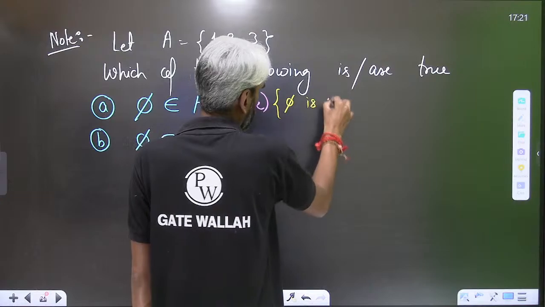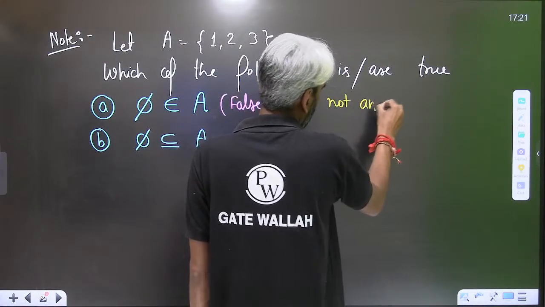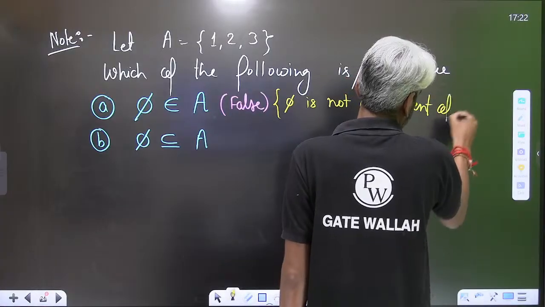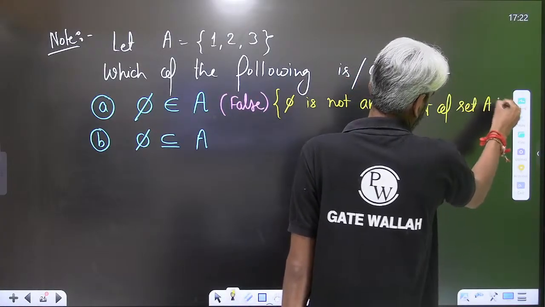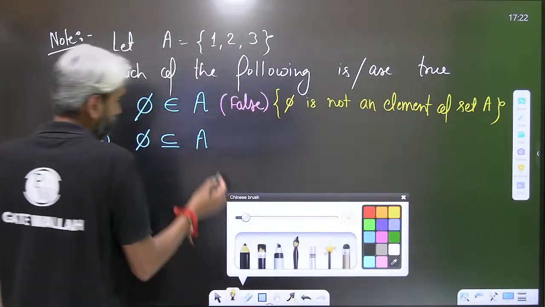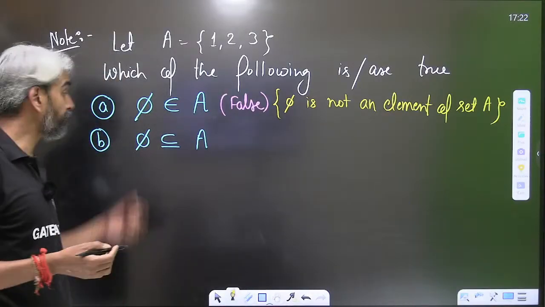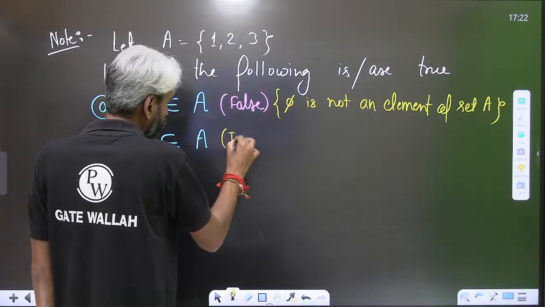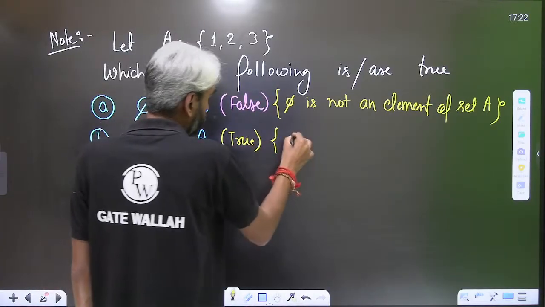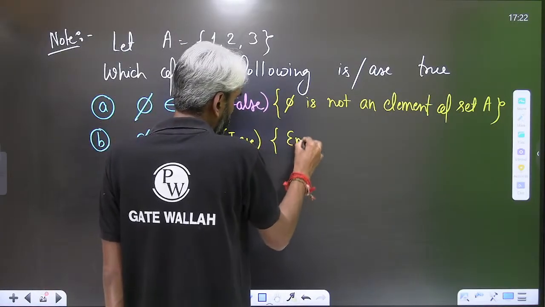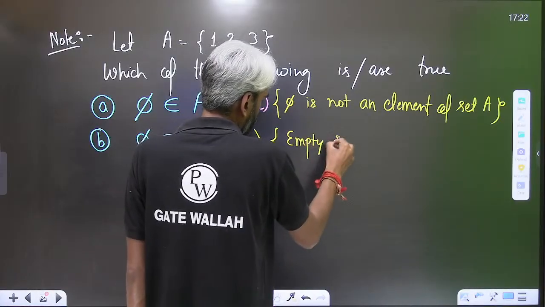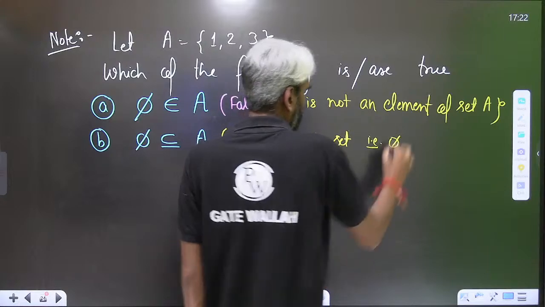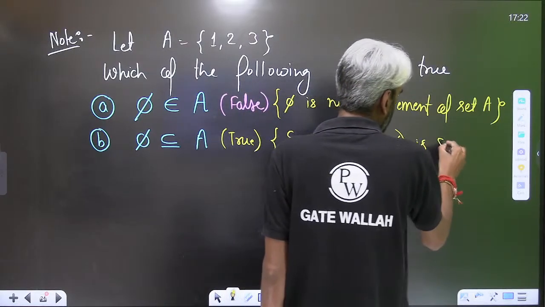Phi, that is the empty set, is a subset of every set. So this is true.